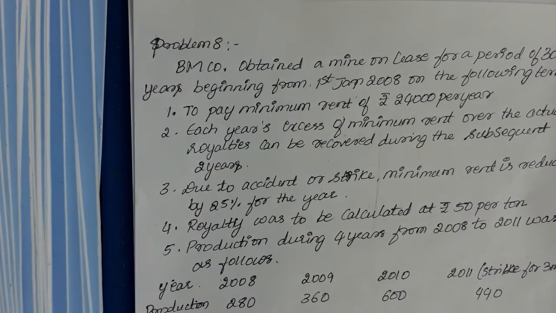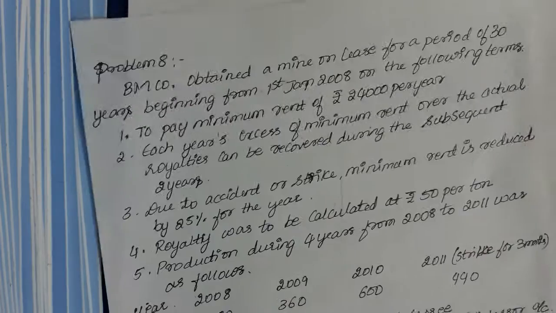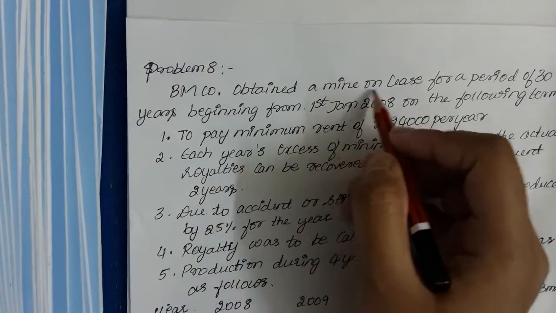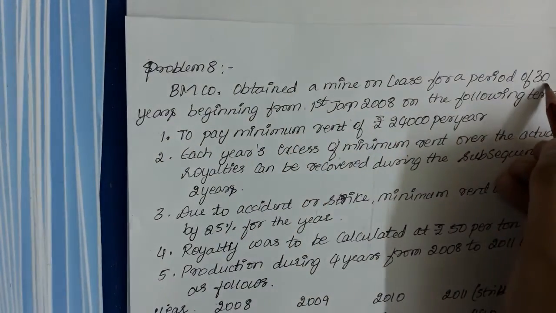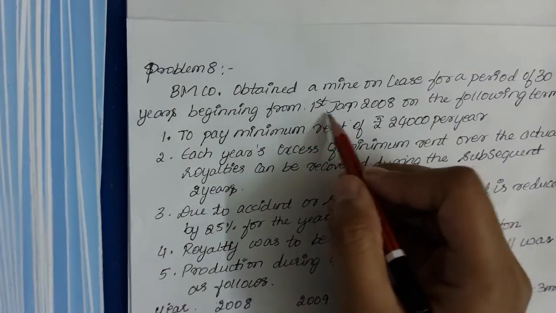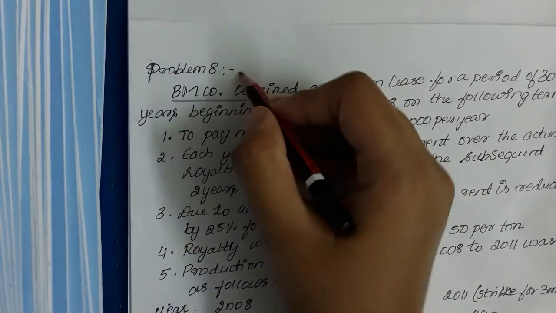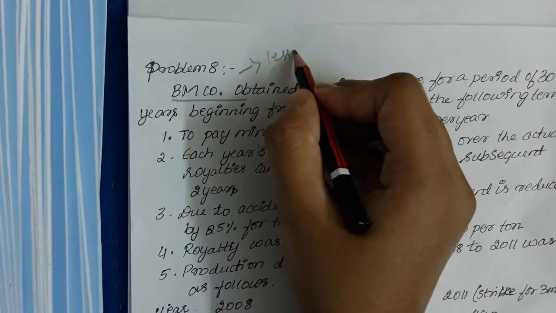So welcome back students. Here is the next problem, that is problem number 8. It states that BM company obtained a mine on a lease for a period of 30 years beginning from the 1st Jan 2018. So who is obtaining the mine? That is BM company, that will be the lessee company.